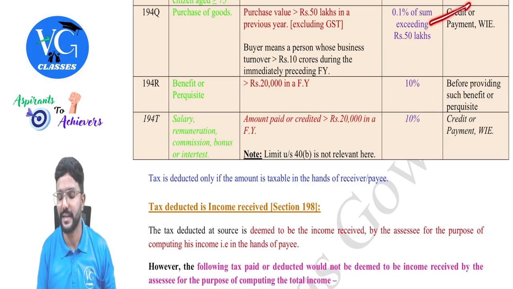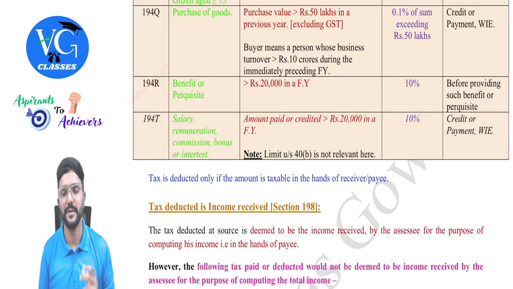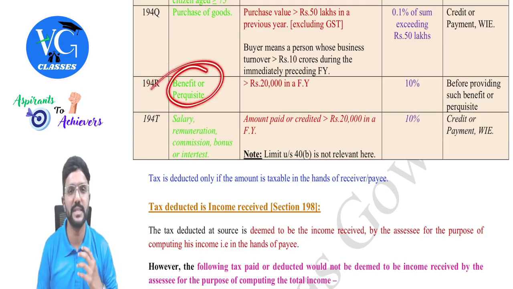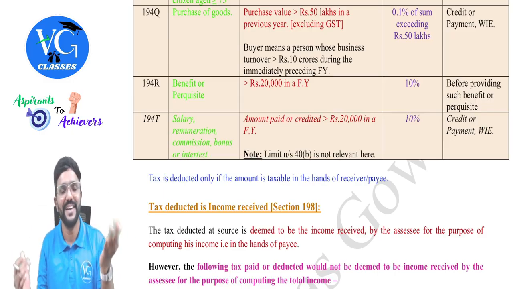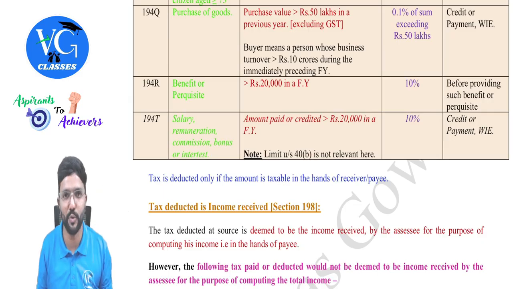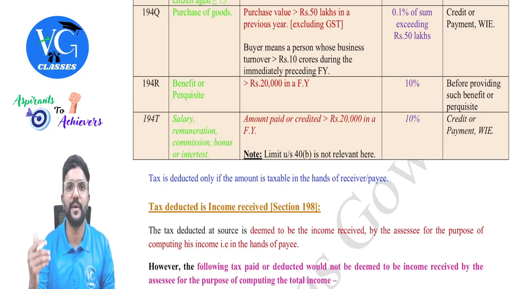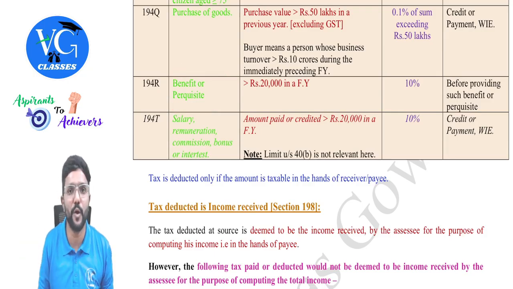And TDS has to be deducted at the time of credit or payment, whichever is earlier. Then 194R, if any benefit or perquisite is given to any person who is not an employee. If any perquisite or benefit is given by employer to employee, it is a part of salary to employee and employer will deduct TDS under section 192 only.